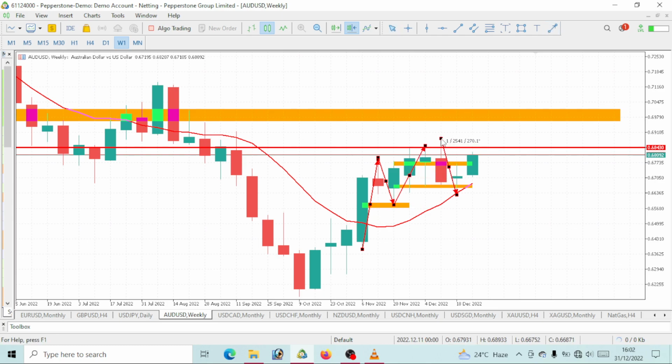And now after this new ice was made here, a pullback has been made. After this pullback, what are we having next? A new high. So that is to tell you that more bullish move is to come this week. Let's say in 3 weeks' time, we should be able to take out this high. So above all, AUD/USD this week, we should expect a bullish move, right?